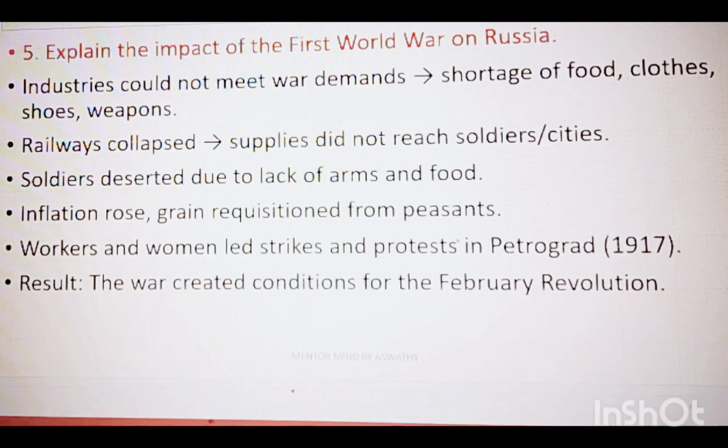So as a result of this world war, due to several shortages like food, clothes, shoes, weapons, there was inflation, and the workers and people, especially women, had to lead protests in 1917 at Petrograd, and this war created conditions for the February Revolution.